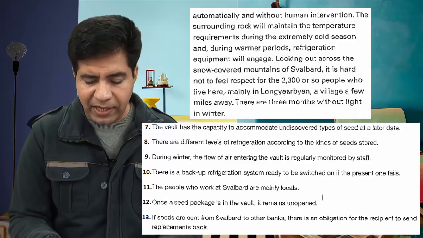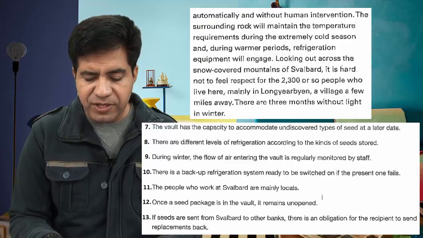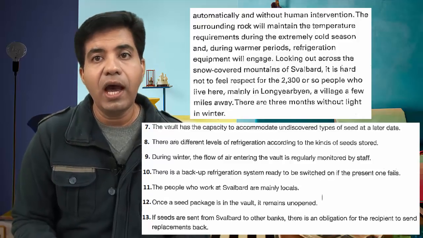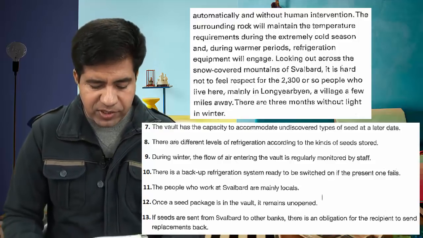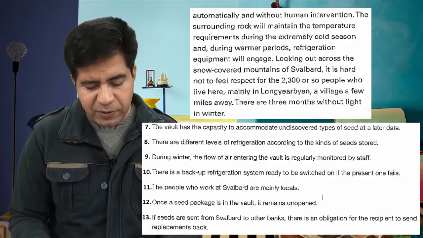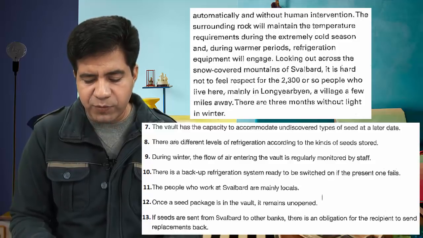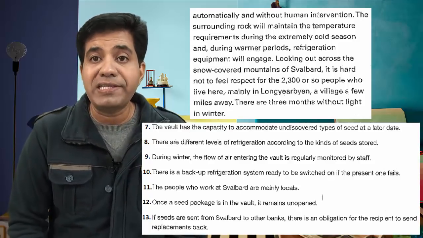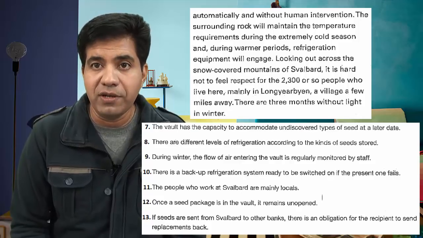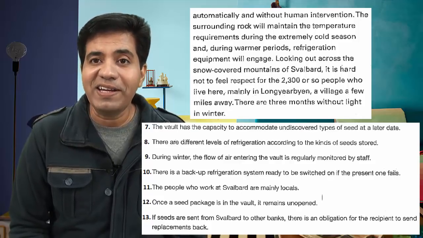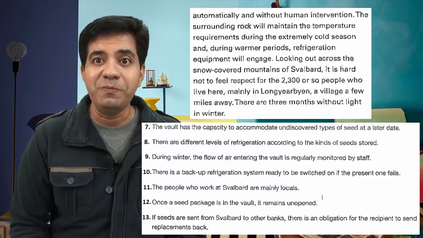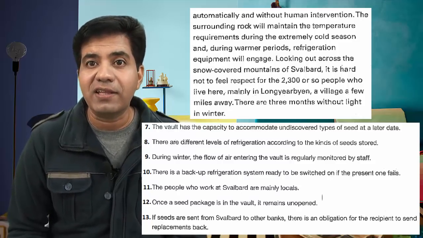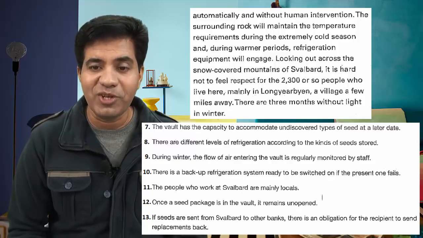They only say during warmer periods refrigeration equipment will engage, otherwise they don't need that, already the temperature is good. Now what's the statement? The statement is there is backup refrigeration system ready to be switched on if the present one fails. Now tell me, is it false or not given? Huh? Not given. Well done, well done. That's what I want you to do. Once you started thinking like this, IELTS will not be a problem for you.